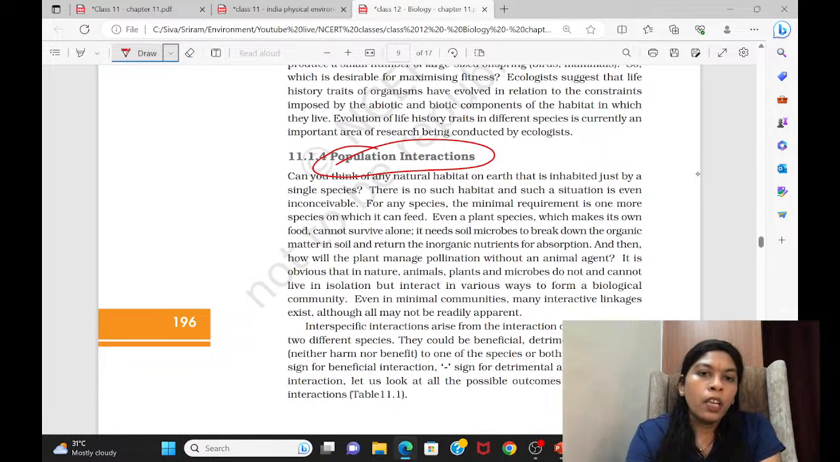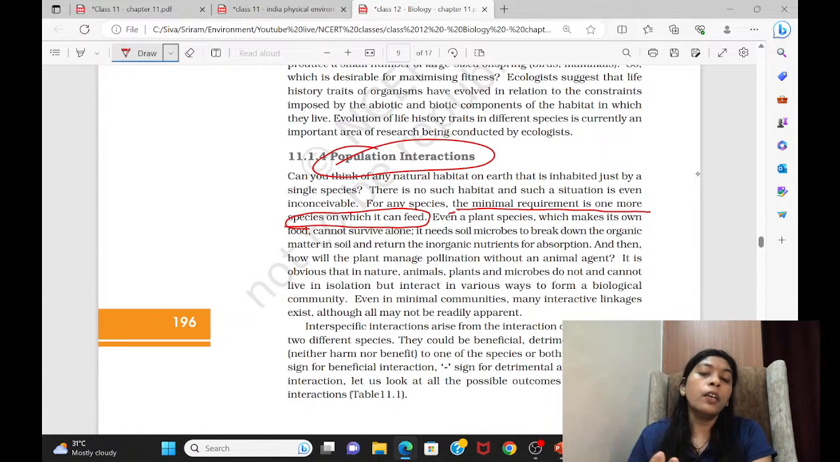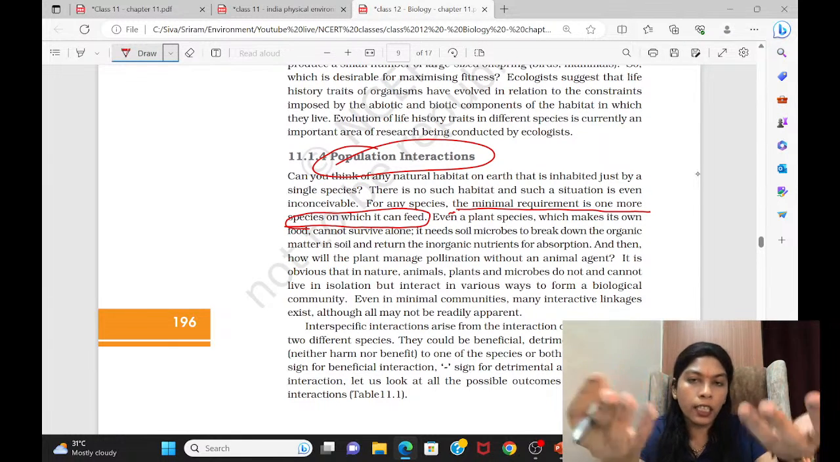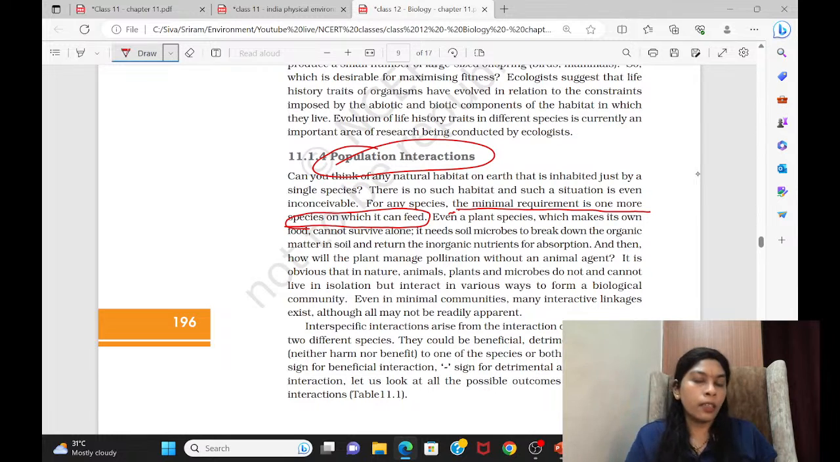See this. Any species, for any species you take, either it can be a plant or either it can be an animal, the minimal requirement is one or more species on which it can feed or which it can be a prey. Okay, so either it can feed it, that is, it can be a predator eating them, or it can become a thing to prey for that particular species. So in this way, every species in the particular earth is connected. So even a plant species which makes its own food cannot survive alone.